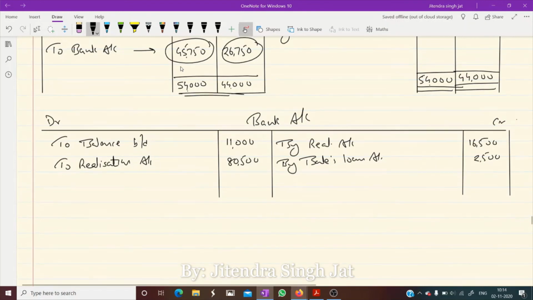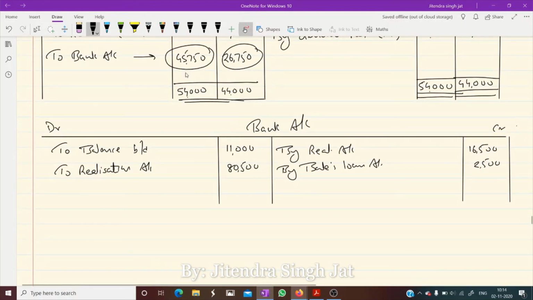Okay. Now you can see capital account of Bale and Yale. So by Bale's capital account, how much? 45,750. By Yale's capital account, it is transferred here, है ना?